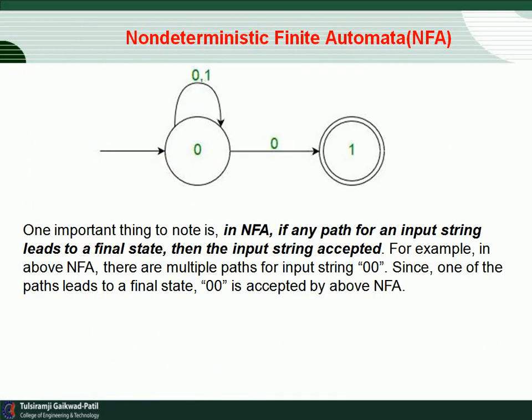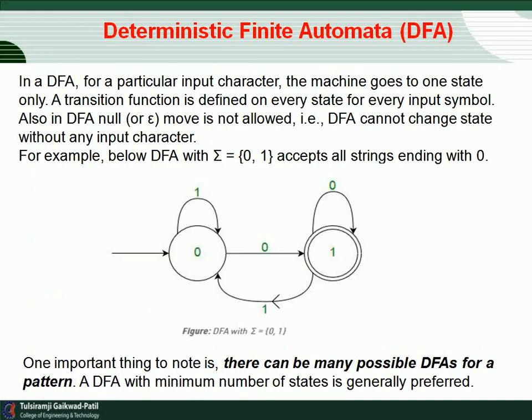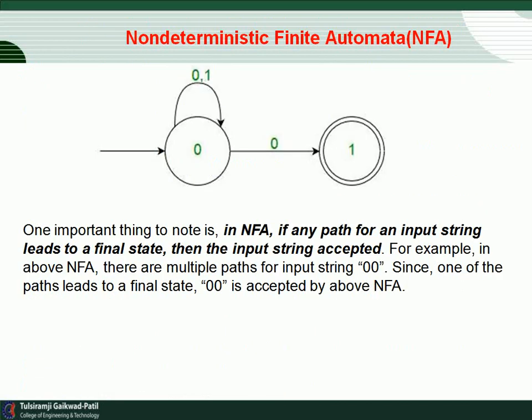One important thing to note in an NFA: if any path for an input string leads to a final state, then the input string is accepted. For example, in the above NFA, there are multiple paths for the input string 0 0. Since one of the paths leads to a final state, 0 0 is accepted by the above NFA. So there is a small difference between a DFA and an NFA. We generally draw and accept the machine by using the DFA.